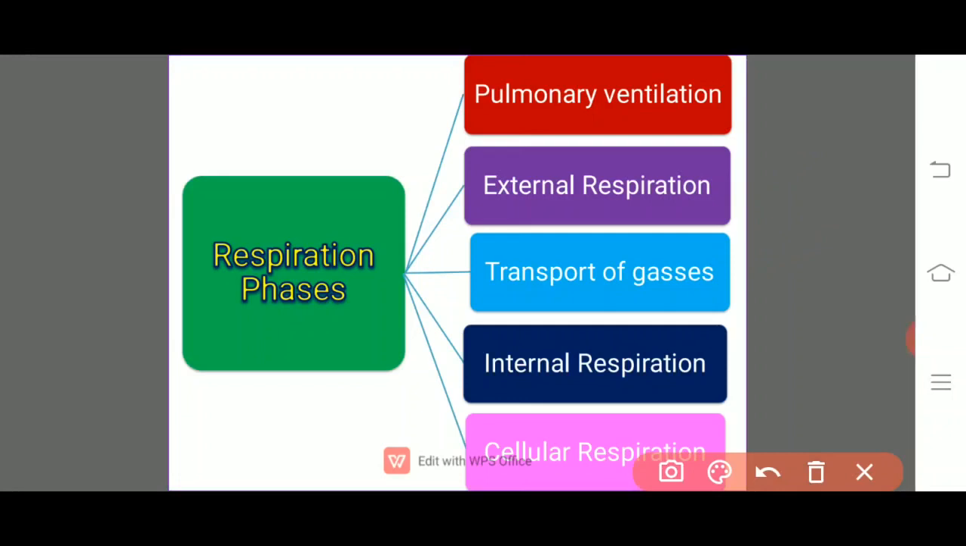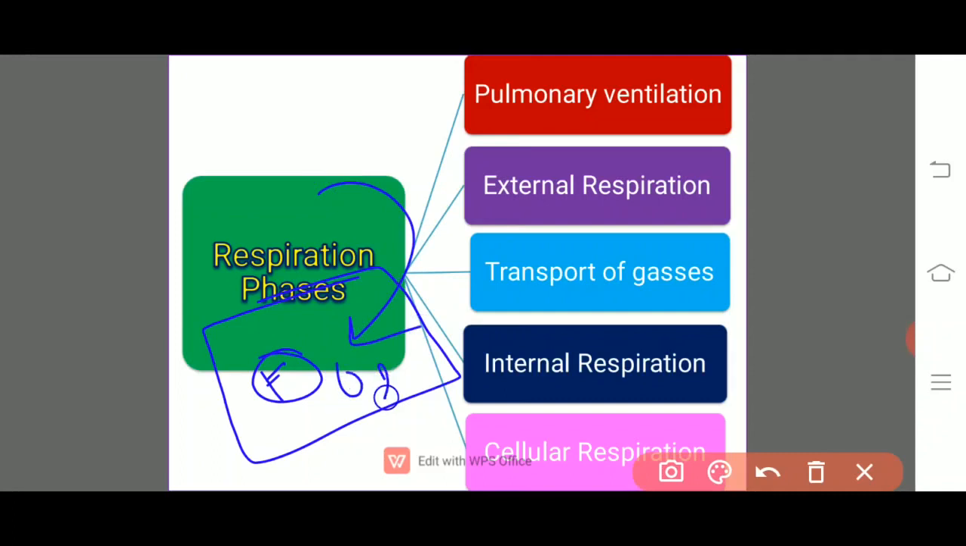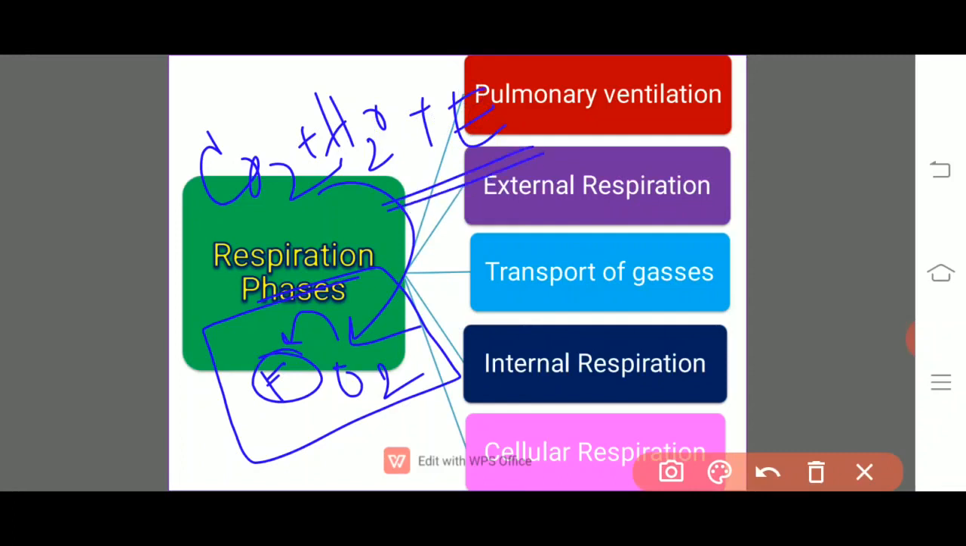And finally, the cellular respiration. What happens in the cellular respiration? For example, this is a cell. In the cell, we have the food material, and due to the internal respiration, we also got oxygen. This oxygen acts upon the food material and cleaves it into CO2, H2O and energy. This will take place in various steps.